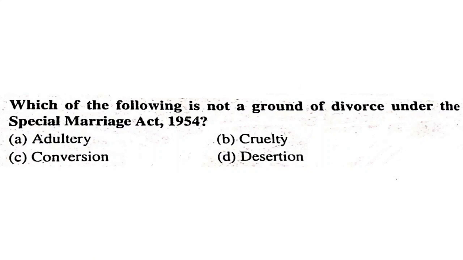Which of the following is not a ground of divorce under the Special Marriage Act 1954? Adultery, cruelty, conversion, desertion. It is conversion. Conversion is not a ground under the Special Marriage Act 1954.